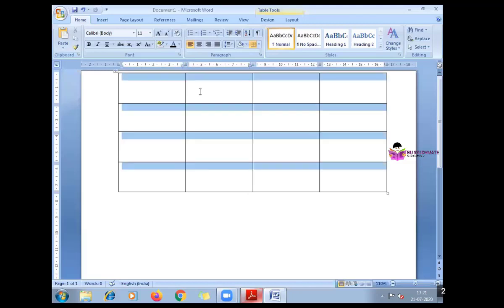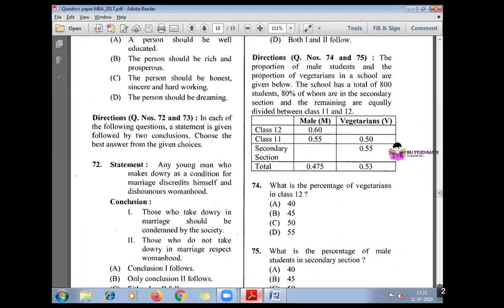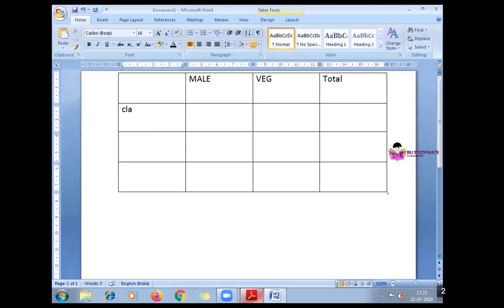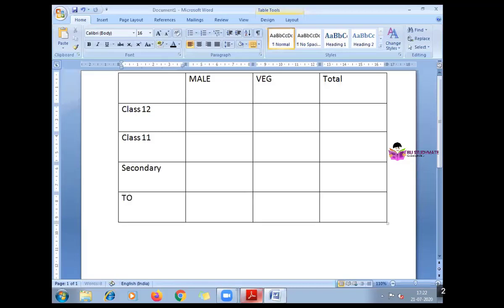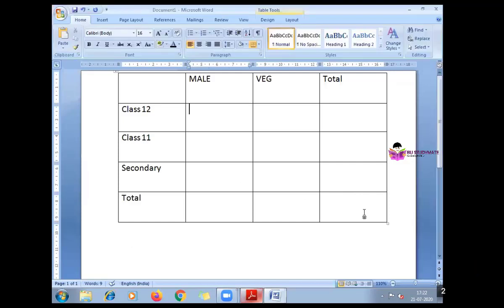Male, vegetarian, total here, class 12, and then secondary total. Okay, so let's go to the question. The school has a total of 800 students, means the net total. Okay, this should be 800. I'll expand it.